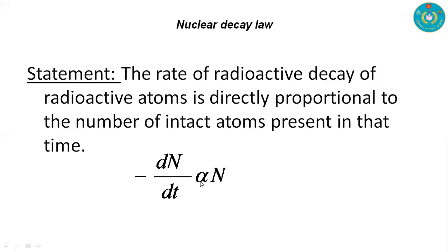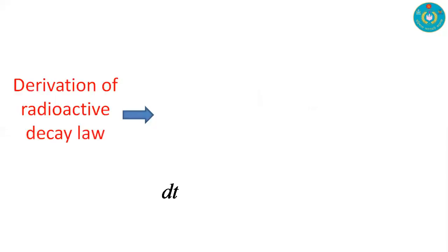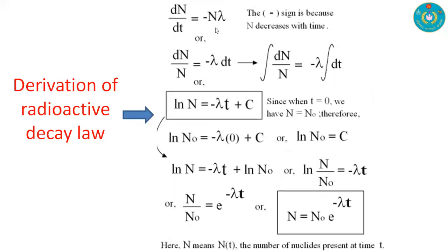If we remove the proportionality, then we can introduce a constant, lambda, and the equation becomes dN/dt is equal to minus N lambda.